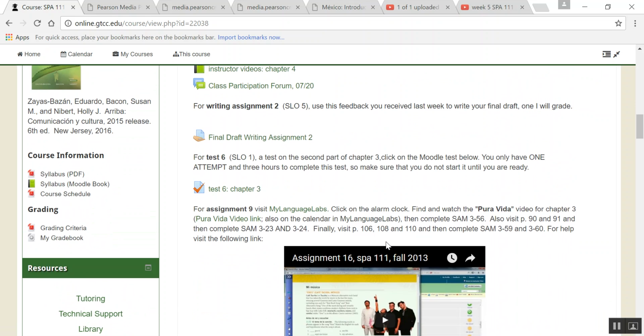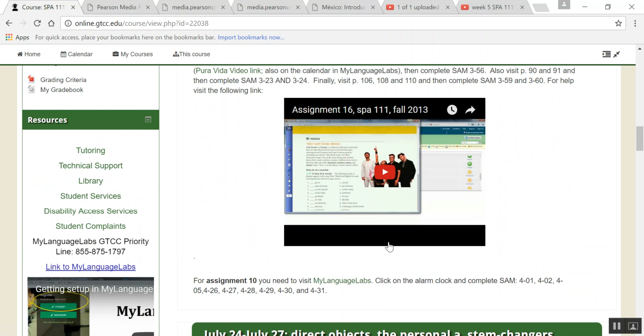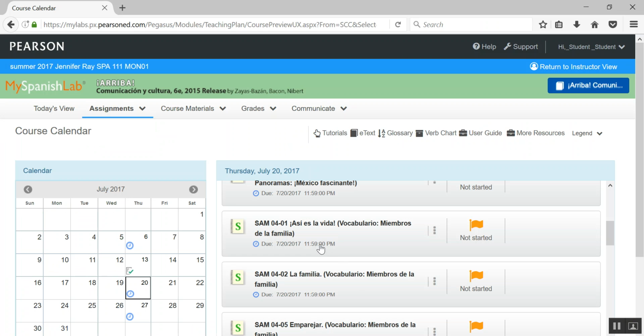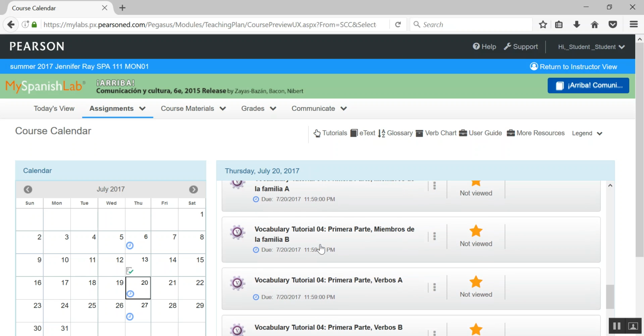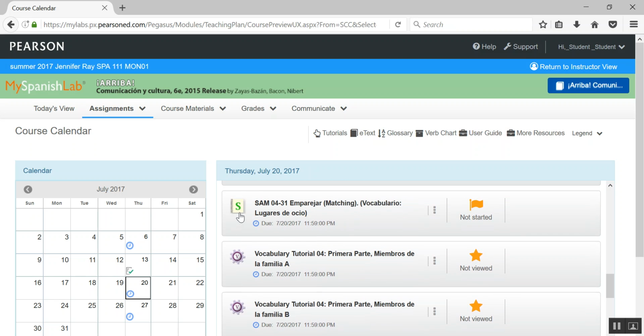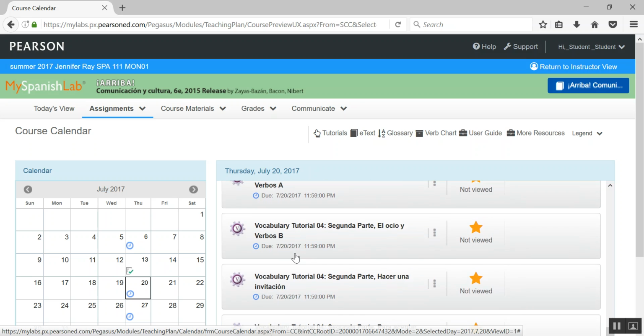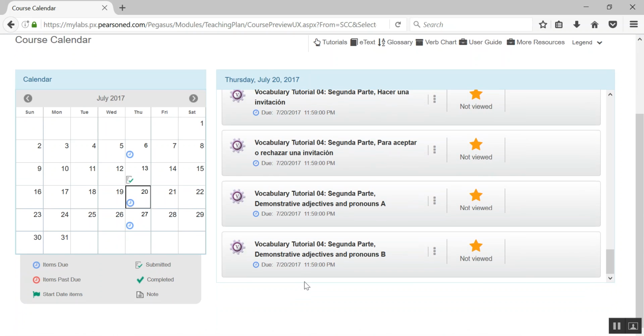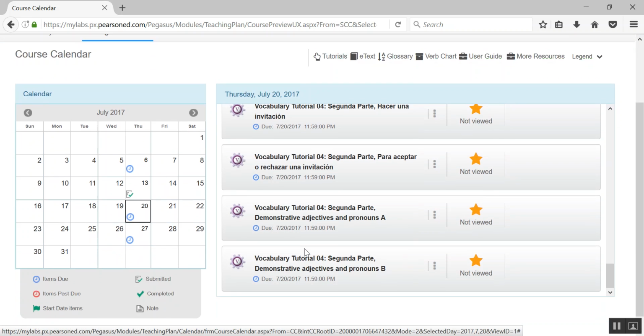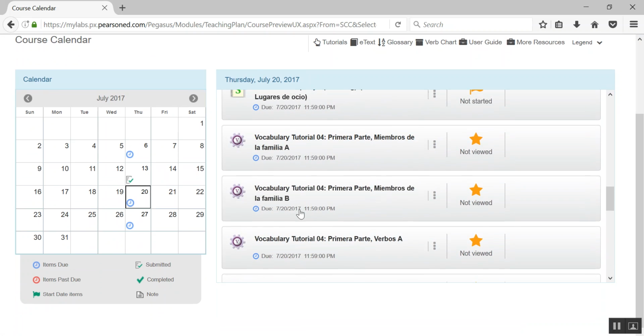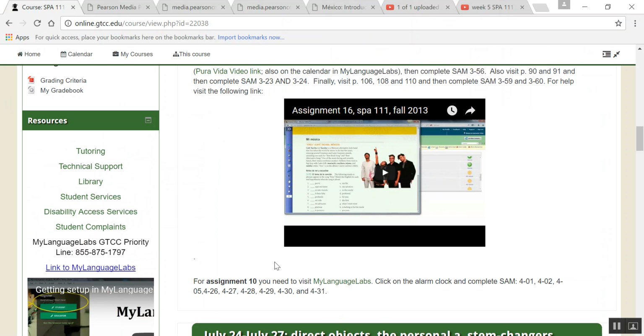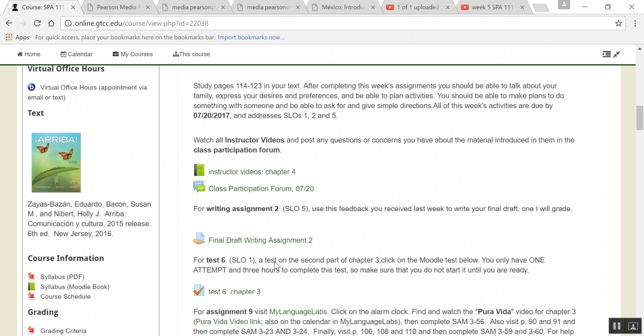Okay, for assignment 9. For assignment 10, you also have more SAM activities 4.1, 4.2, 4.5, 26, 27, 28, 29, 30, 31. And you probably noticed that there were some additional SAM activities out here. Remember that if there's something that's not a SAM activity, like a vocabulary tutorial, that's just extra in case you need some help with those things, but you do not have to do it. Okay, and that's everything you have to do for week 7.